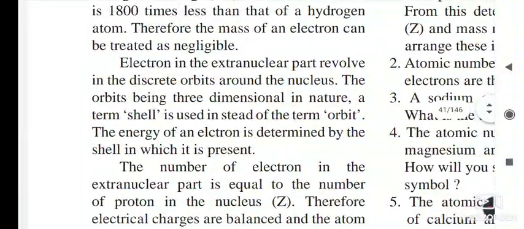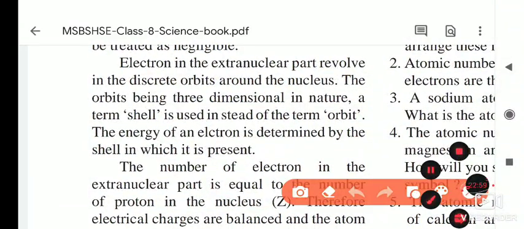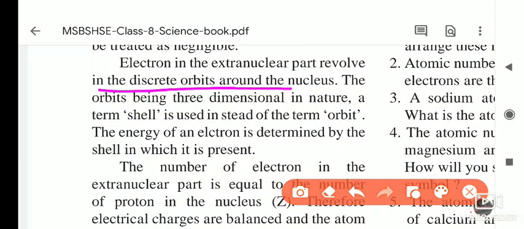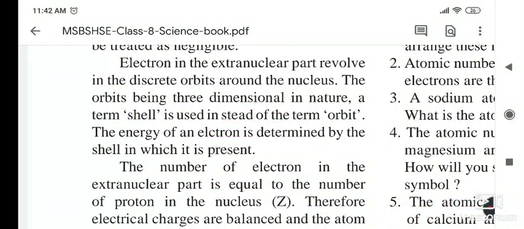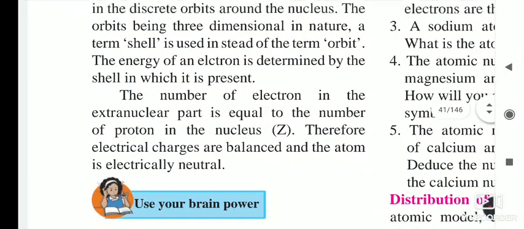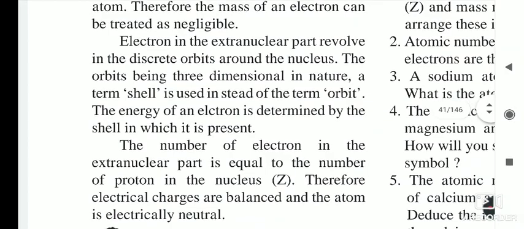Next, electrons are present in the extranuclear part, revolving in discrete orbits around the nucleus. Orbits are three-dimensional in nature. The term shell is also used for orbit. The energy of an electron is determined by the shell where it is present. Means if it is present in the first orbit or second orbit, its energy is decided accordingly.